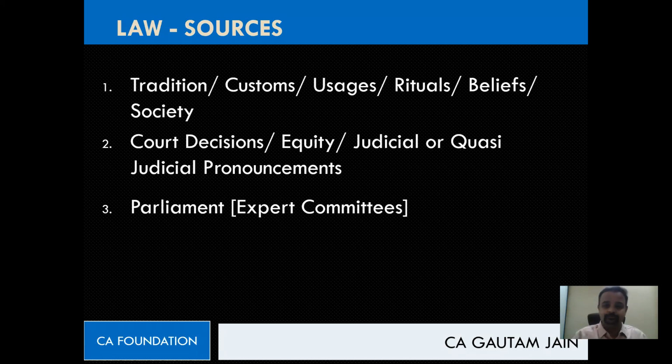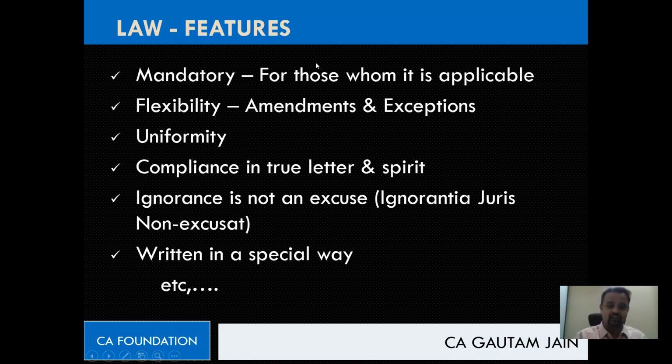Correct, Ajit. Good. Then the third source of law we said is parliament, the expert committees, the authority. They might also visualize the future and then might bring law for a particular thing. So that way we have broadly three sources for law. Which law? Any law. Correct. Again, this is in general.